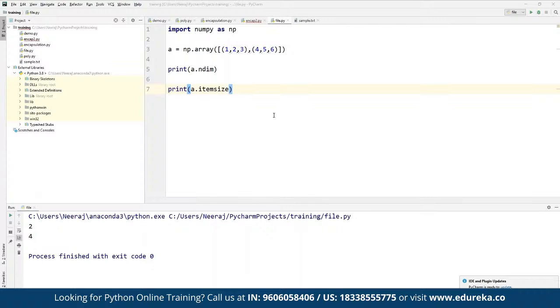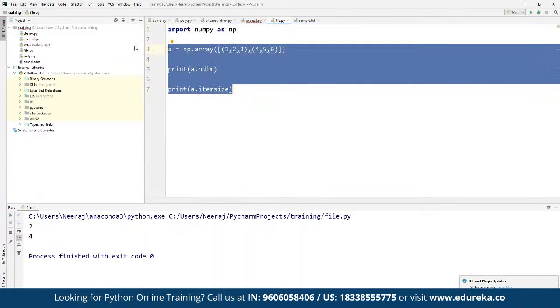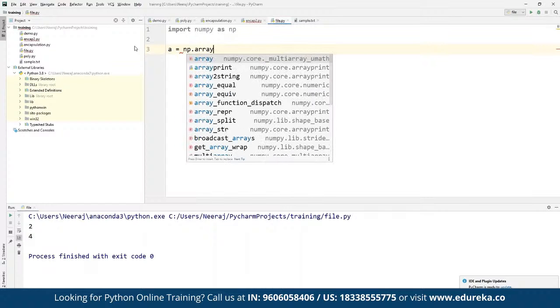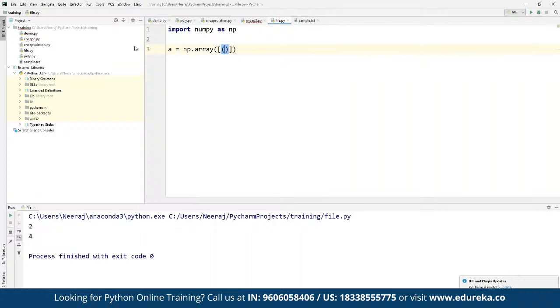We can also work on reshaping the elements if we want. For example, we may have a multi-dimensional array. For example, we can import NumPy as np. And here we can define, suppose, a as np.array. And within this, we can define, suppose 8, 9, 10. And here we can add one more element, suppose as 11, 12, 13. And then we can define print.